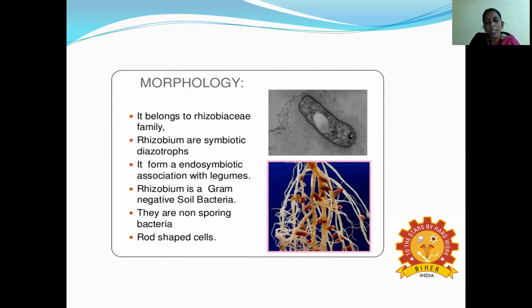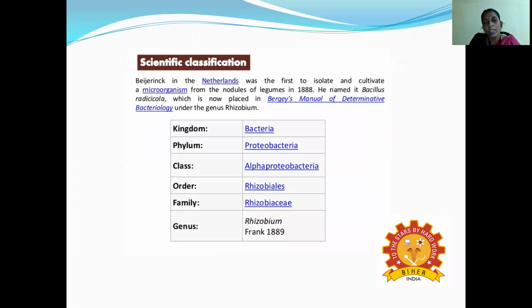So Rhizobium is what type of bacteria? It is a gram-negative soil bacterium. They are non-sporing, rod-shaped cells. And which kingdom does it belong to? It is a bacterium, so it is a prokaryote.